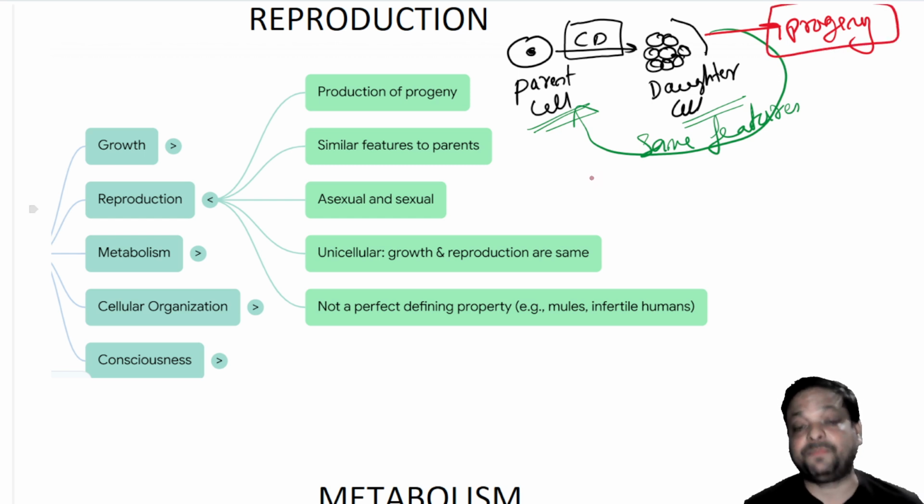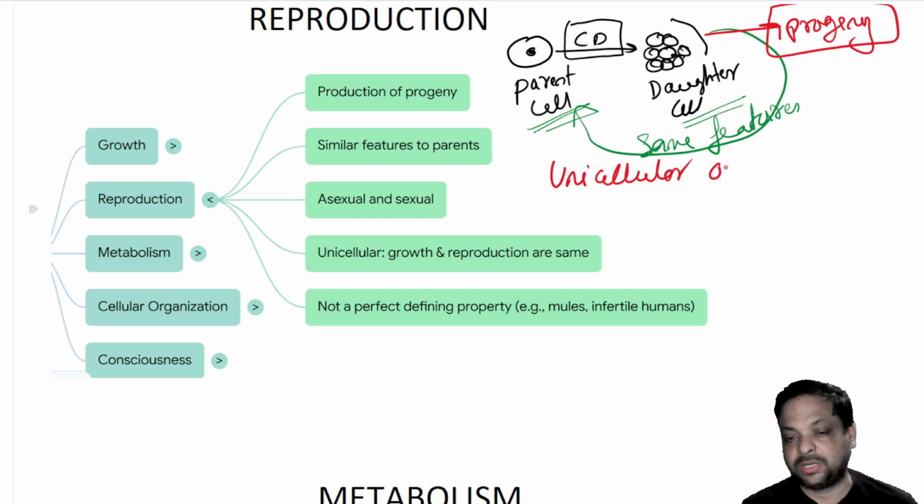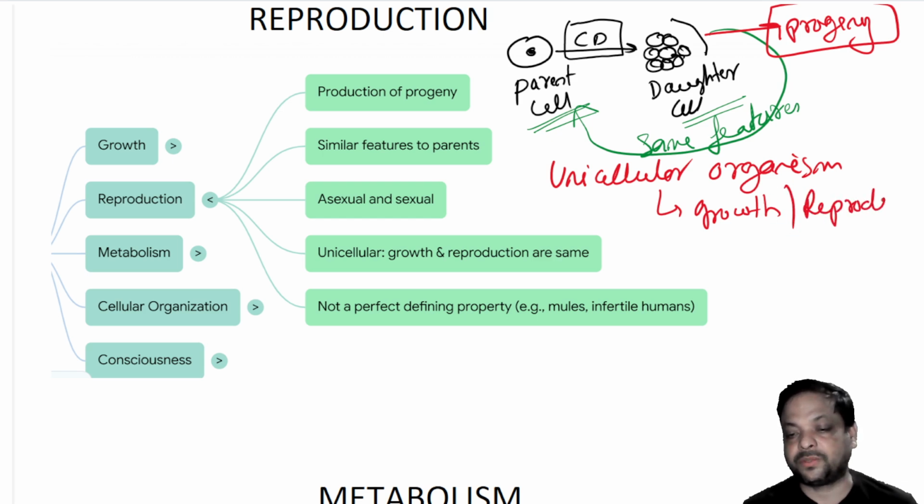So this progeny is the output of the parent cell by cell division, and this process is called reproduction. Normally this is a unicellular organism. In a unicellular organism, cell division is the only process which helps not only reproduction but also growth. So in unicellular organisms, growth and reproduction are the same. They both are controlled by cell division.